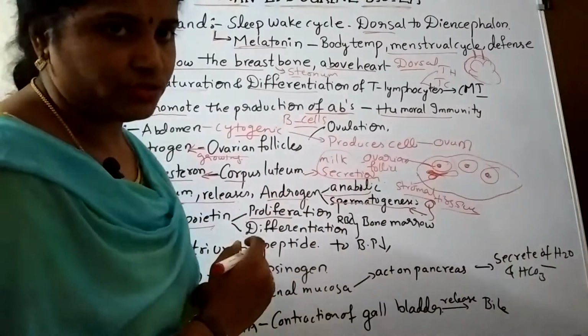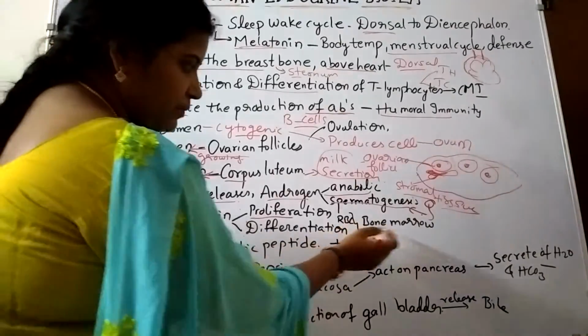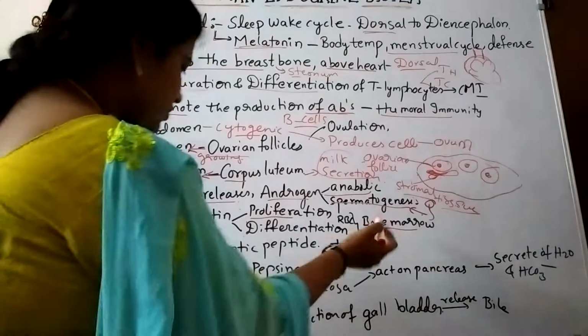At the same time, differentiation is also important. Differentiation of RBC in the bone marrow. What is the structure responsible for bone marrow?